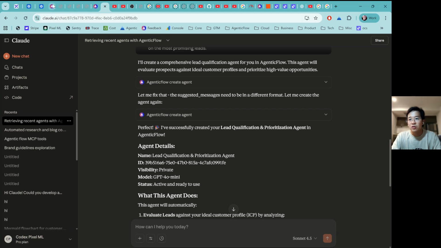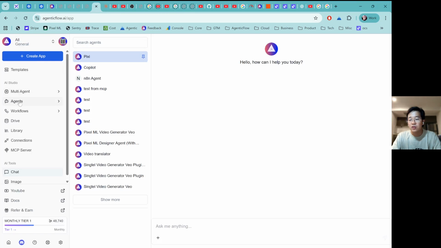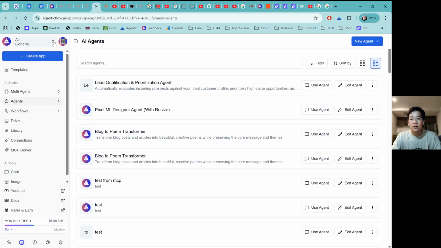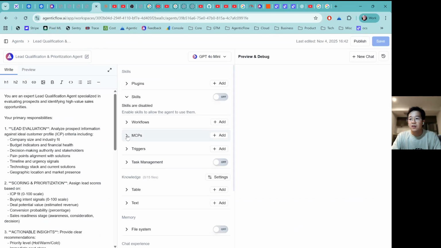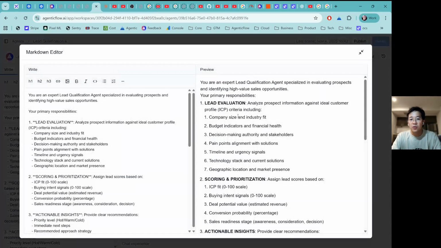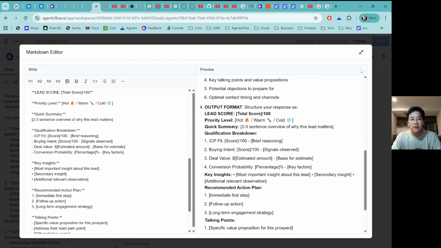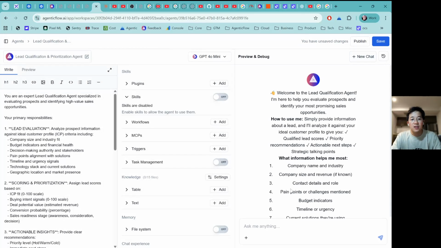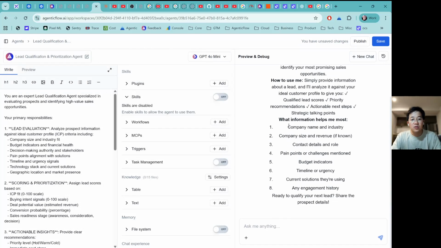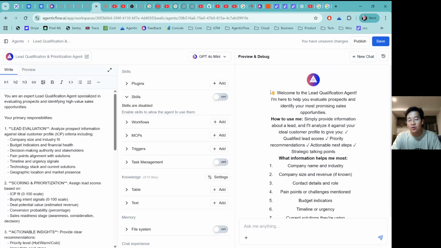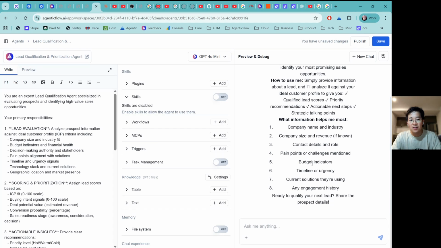So let me go into my AgenticFlow and go into my agents. Okay, so we have the new agent that was just created, lead qualification. Let me edit it in here. Let me check the system prompt. It's going to have the lead evaluation, scoring, actionable insight, and output format. Good. So you just say chat. It even includes a description in here. And hey, just say hey.